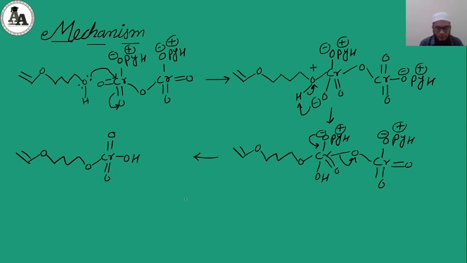The removed moiety I will write here: O negative, PyH positive, these two double bonds as they are, and this newly formed negative charge on oxygen. To neutralize it, our pyridinium ion will come here, and it will become neutral. Now here we have the chromate ester. In the next step, I will utilize this chromate ester.